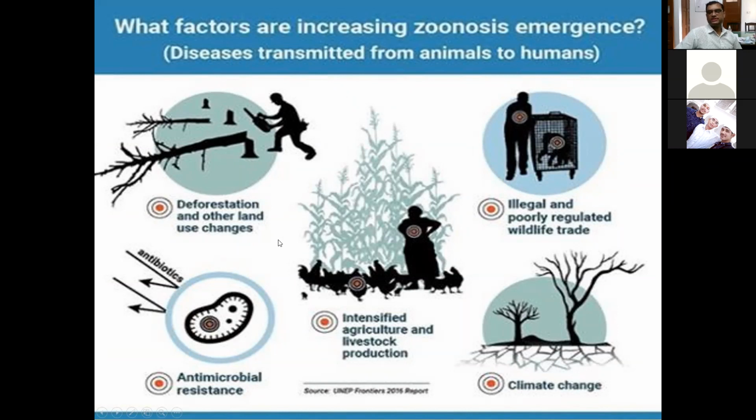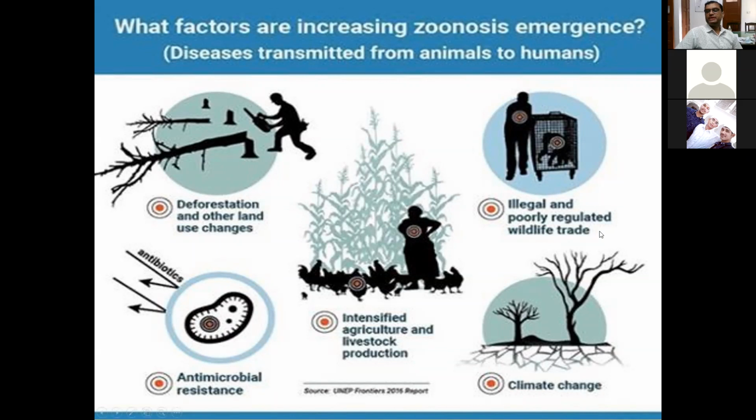These are some of the factors that we have discussed, like deforestation. We do deforestation, the wildlife habitat or ecosystem will be destroyed, and the wild animals will start moving towards the domestic population. That will lead to emergence of new disease. Then intensified agriculture and livestock production. This is also one of the most important factors, because we need to satisfy our demand, and for that we do intensified livestock farming. And this intensified livestock farming may pose a risk for the transfer of diseases from animals to human beings.